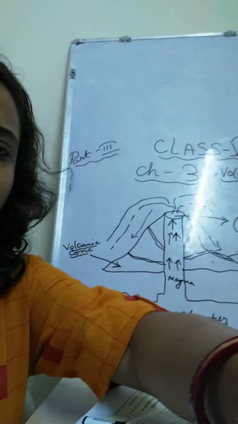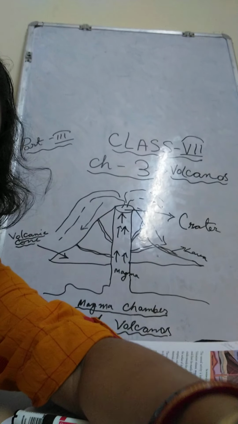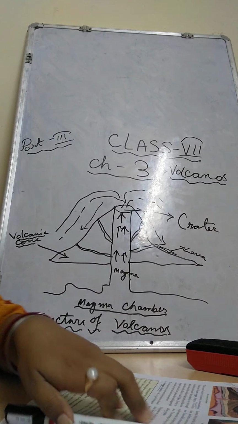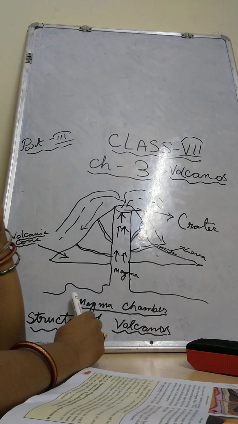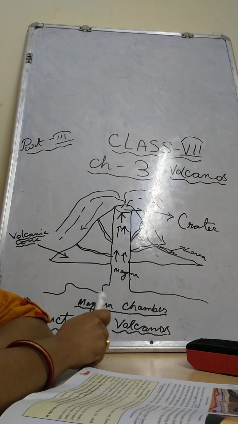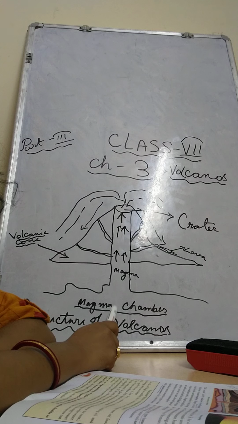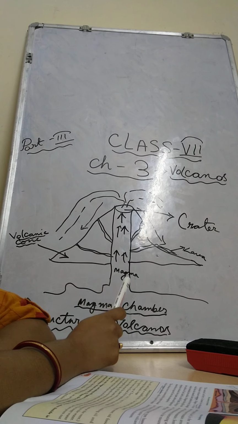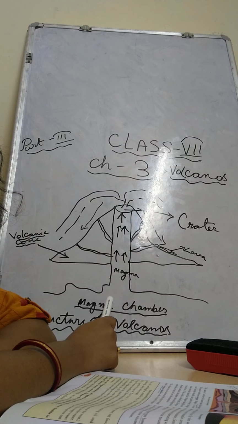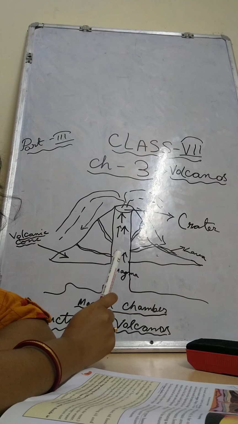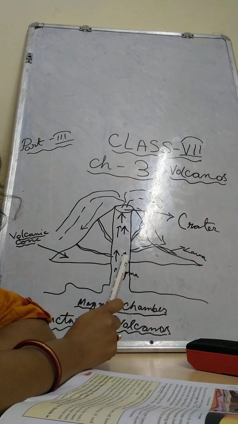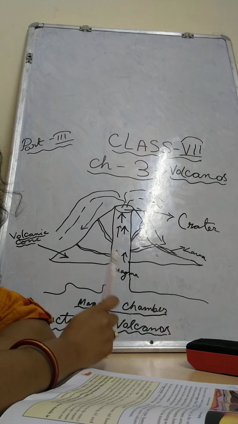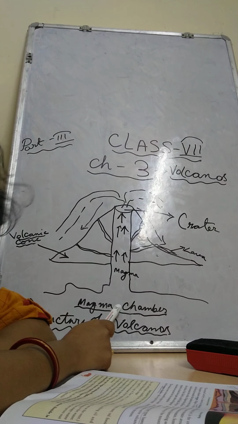Acha children, I will better explain because I have already drawn on my board how it looks. Here I have drawn the magma chamber. Magma chamber means inside, wherever it is coming from. I am making the video in front of the wise, so I don't know whether you will be able to see it properly or not, but the diagram you can see very nicely.